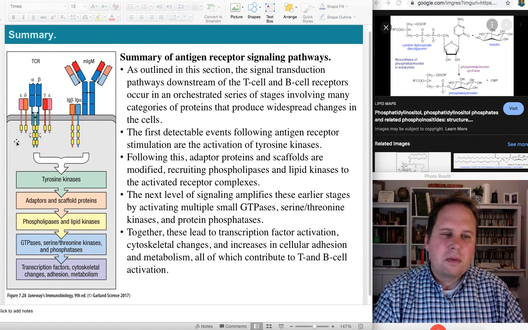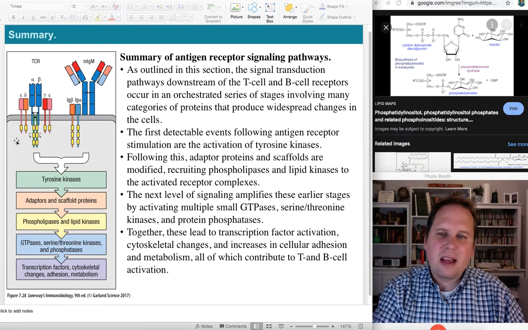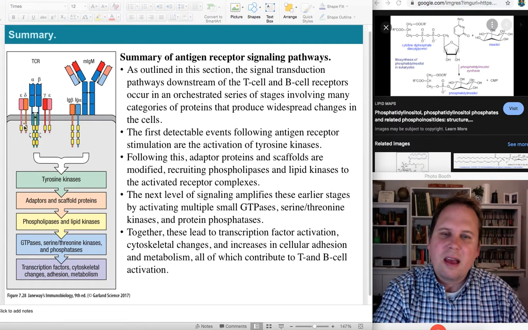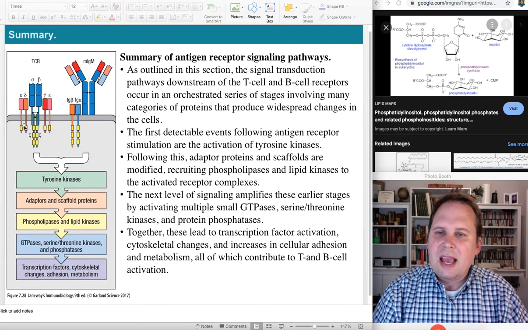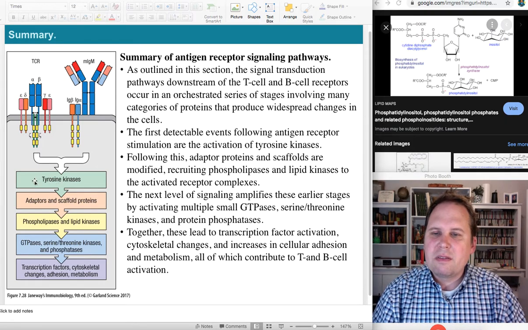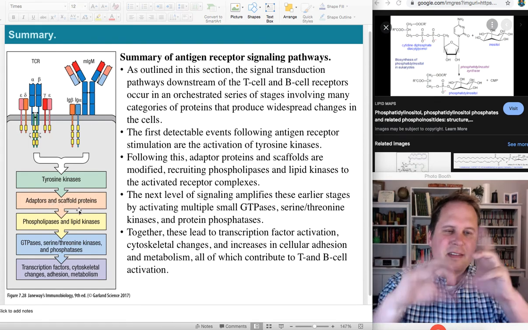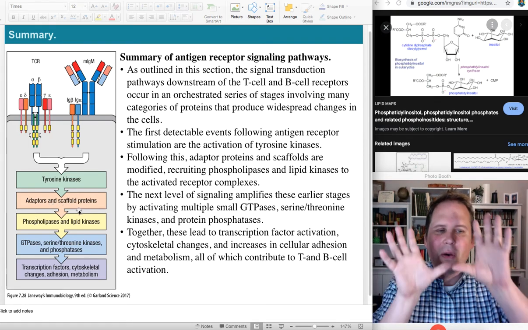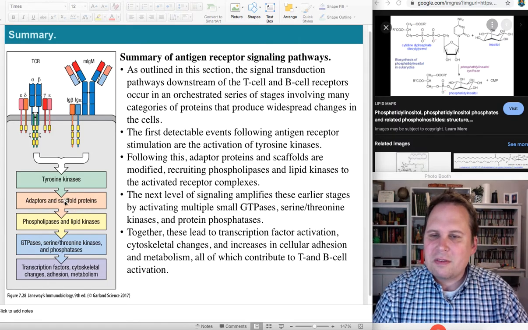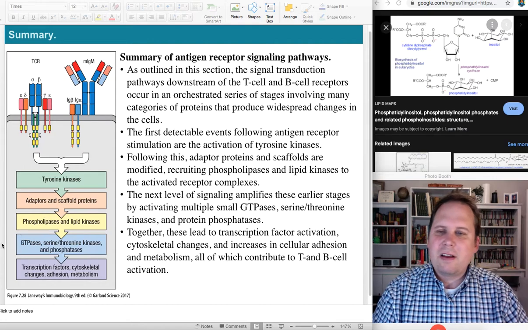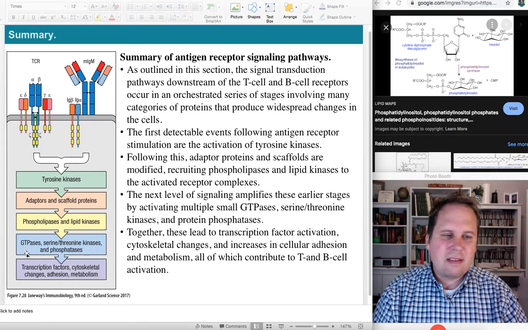And so, yeah, we're going to get some tyrosine kinases activated, usually by bringing more than one thing together in a zone. And then once that happens, those are going to phosphorylate some adapters and scaffold proteins that'll assemble into little scaffolds that then hold on to other kinases and activate those. And we're going to set off phospholipases and lipid kinases. That's like that PI3 kinase.